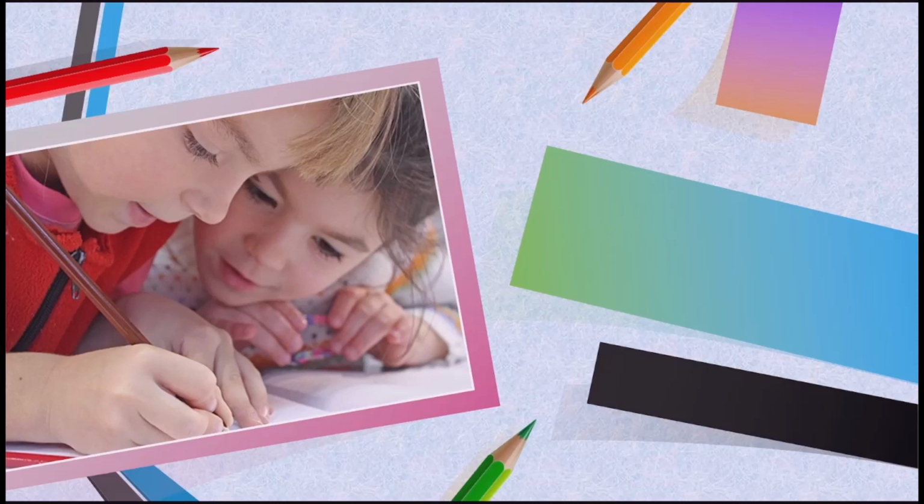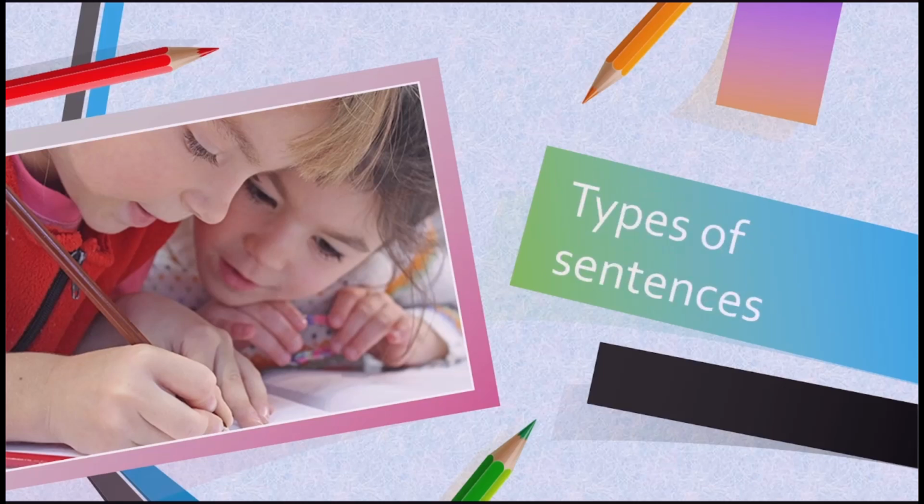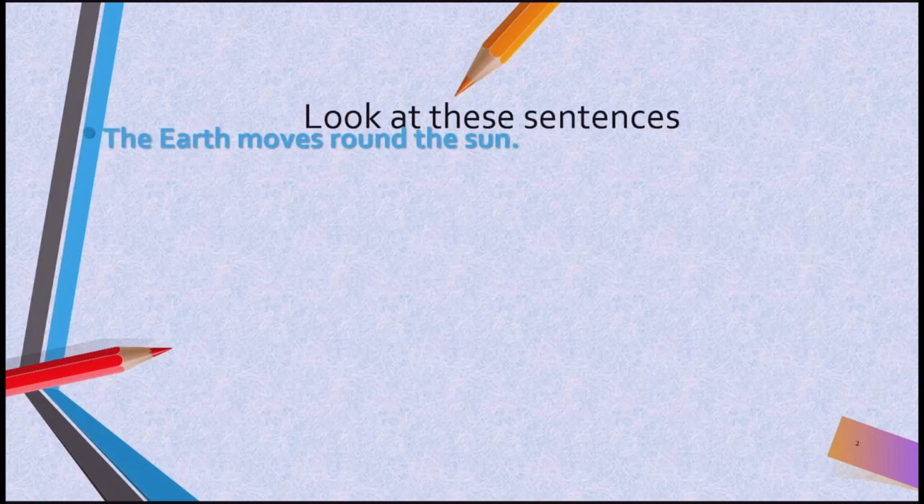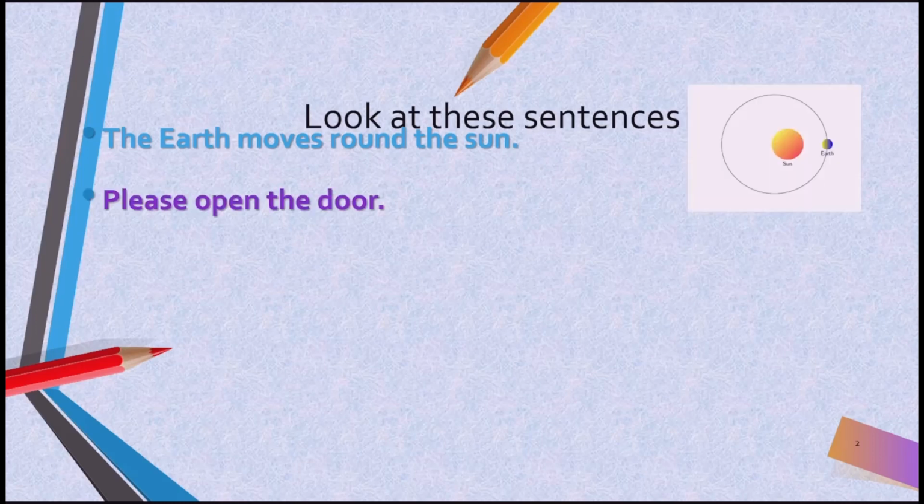Okay, today we are going to learn a small grammar point from class 7 second language English, that is types of sentences. Okay, look at these sentences. Can you read the first one? Yes, the earth moves round the sun. Look at the second sentence. Read this. Please open the door.